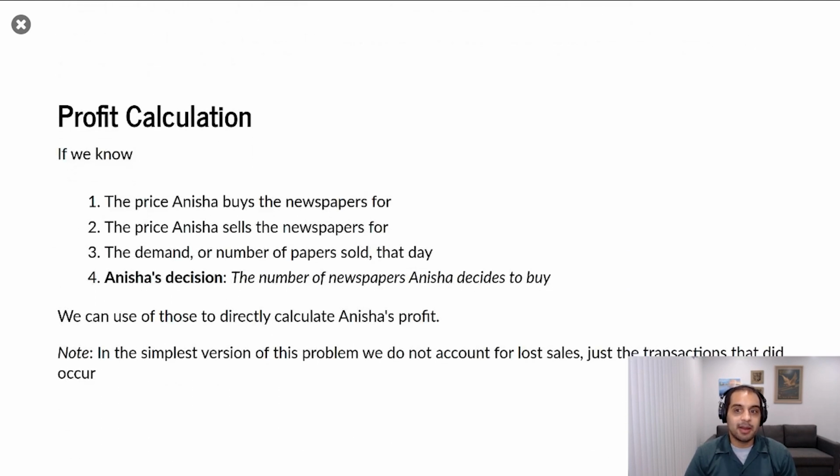So let's first talk about how to calculate the profit. If we know the price Anisha buys the newspaper for, and we know the price that she sells the newspaper for, and we know the demand, and we know the decision, which is how many newspapers she decided to buy, we can use those to calculate Anisha's profit. I want to note that in the simplest version of this problem, we don't account for the sales she didn't make. We only account for the transactions that did occur.